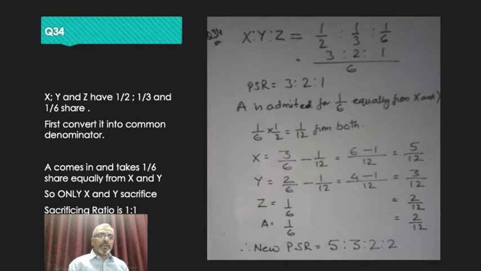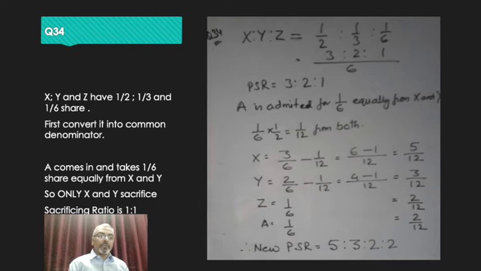So you can see very carefully the share of x, y and z is 1/2 is to 1/3 is to 1/6. The denominator will be 6. The common denominator will be 6, that is, the LCM of 2, 3 and 6 is 6. And now if we take the common denominator as 6, the ratio will become 3 is to 2 is to 1. So the ratio between x, y and z is 3 is to 2 is to 1.